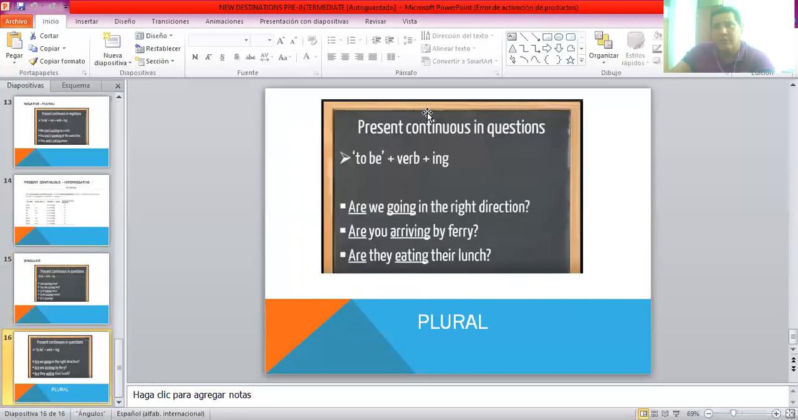Same thing with plural. Okay, in the question form it is: are we, more than one person, the subject, the verb plus ing, and then the complement. Again, finish it with the question mark. Okay, so that's basically all the information we're going to cover on the present continuous.